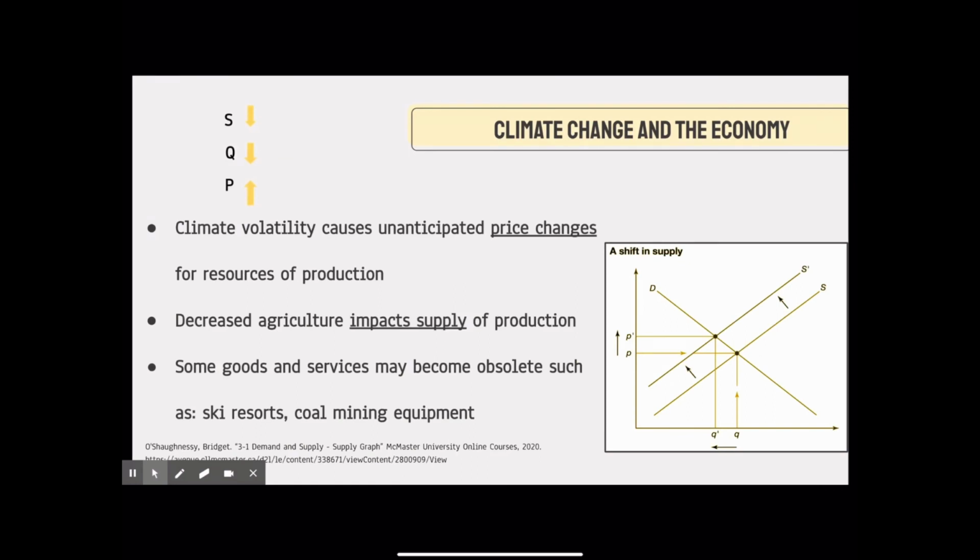Climate volatility may also force companies to deal with uncertainty in the price of resources of production, which may cause companies to decrease supply. This is because it could potentially cost companies more to produce, which would incentivize them to produce less. Climate change also causes a decrease in many products, particularly in the agriculture sector. This would cause a decrease in the supply for products in this market, which would cause the supply curve to shift to the left. This would be followed by a deficit in the supply, which would need to be solved by a decrease in demand.